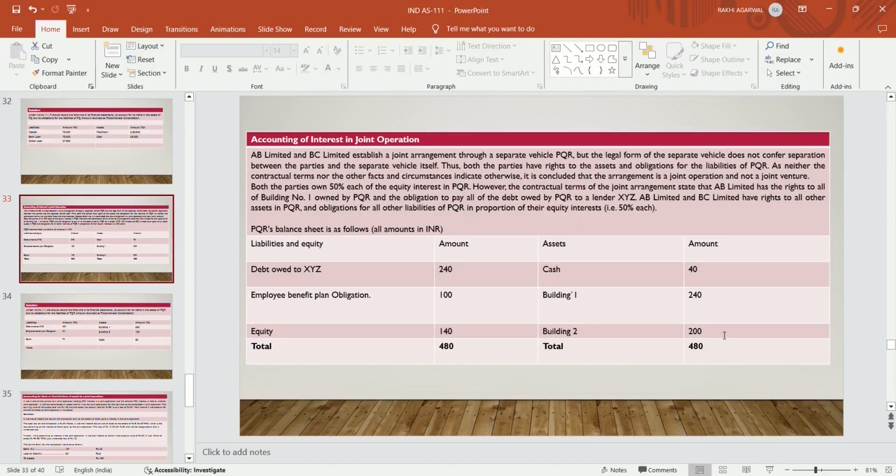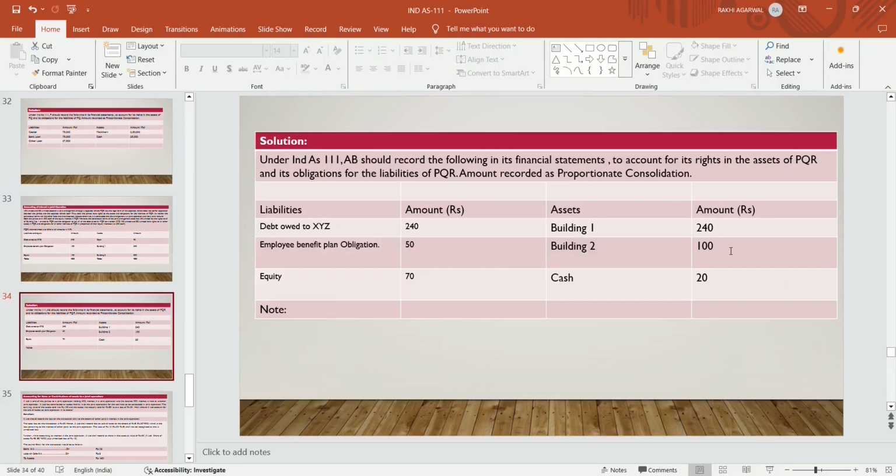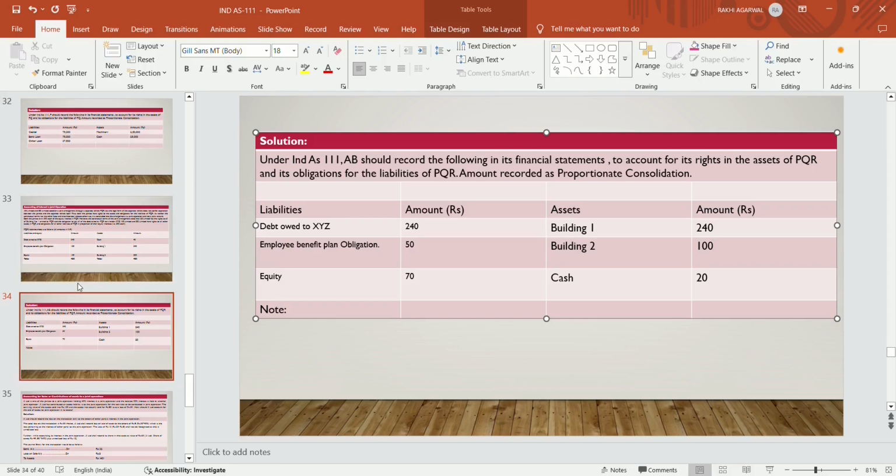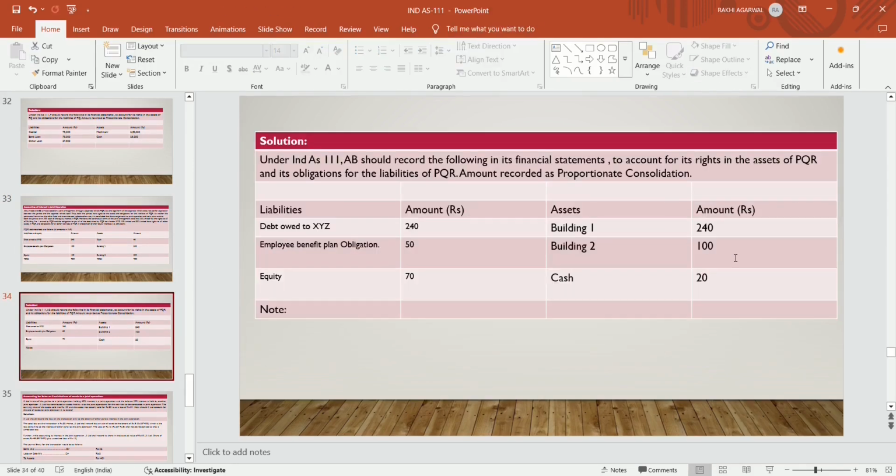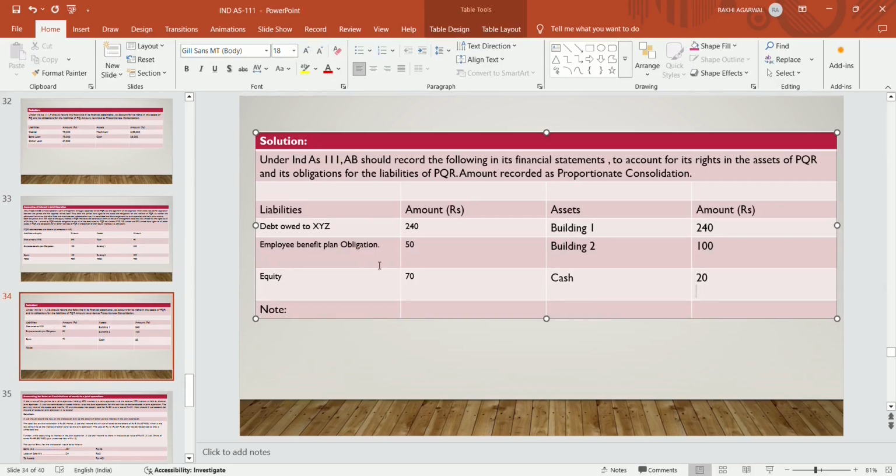In building 2, 200 is there. He will take the half, 50%, so 100 is considered. Cash is 40. He will consider his own share, that is 20. So in this way, the consolidation is done, that is proportionate consolidation in the books of AB.